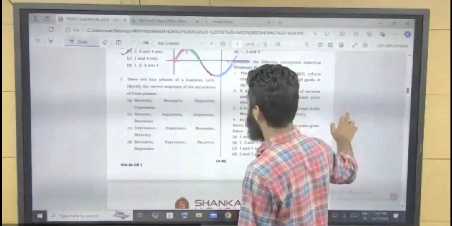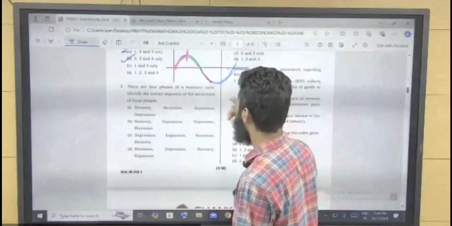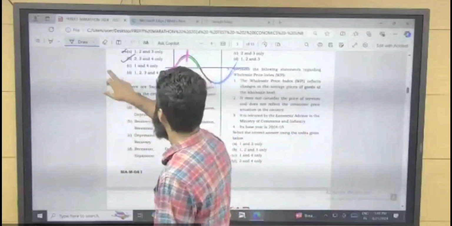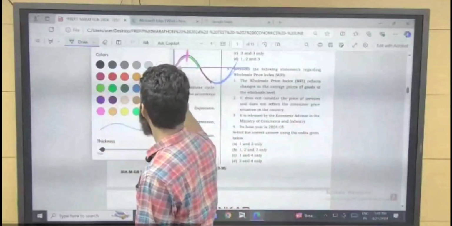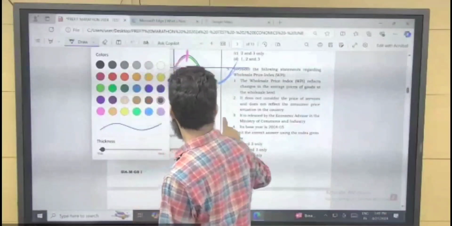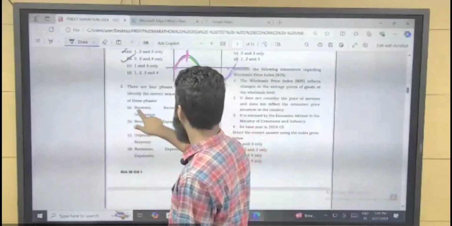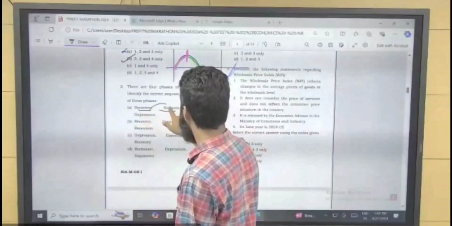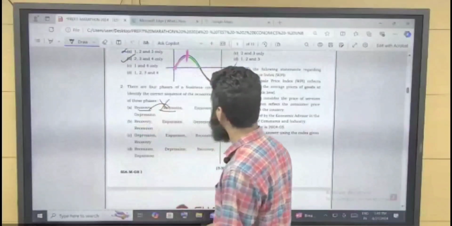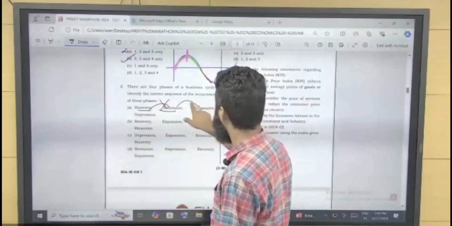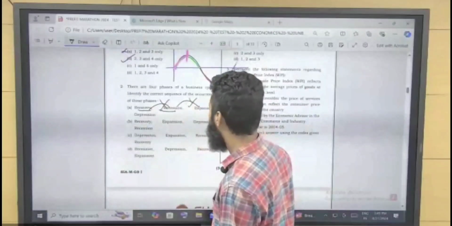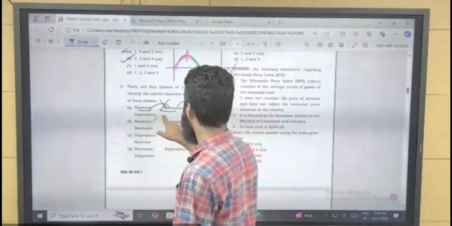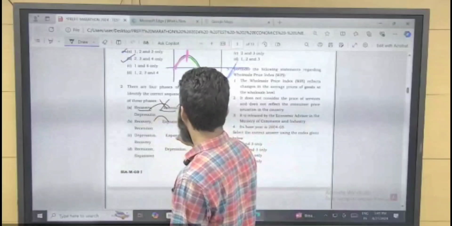So now they are asking you to identify the correct sequence. How do I identify it? Recovery will not lead to recession, and recession will not lead to expansion. So this is not correct. Recovery, expansion, depression?